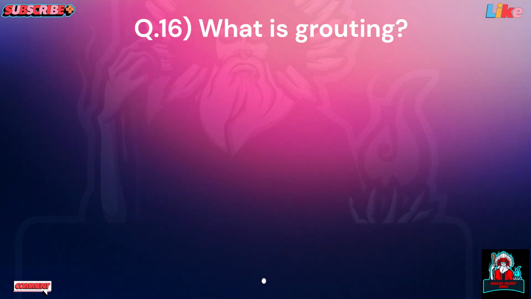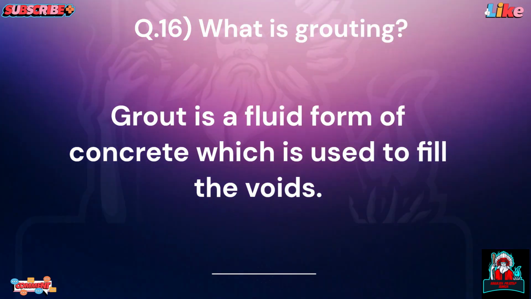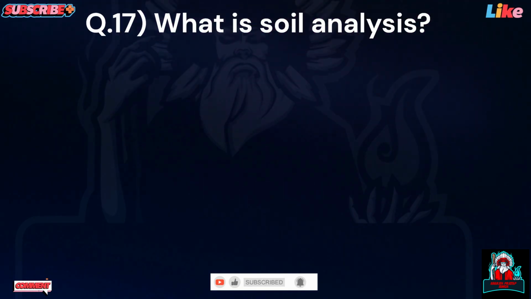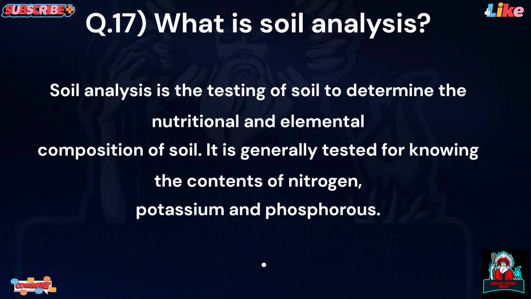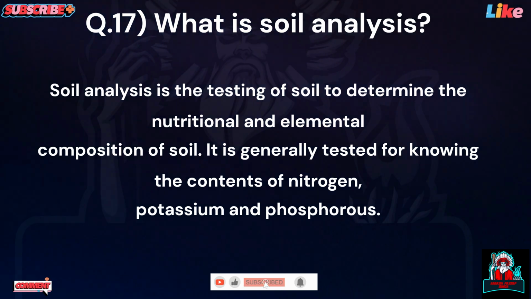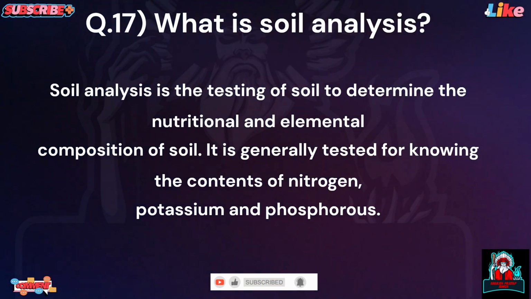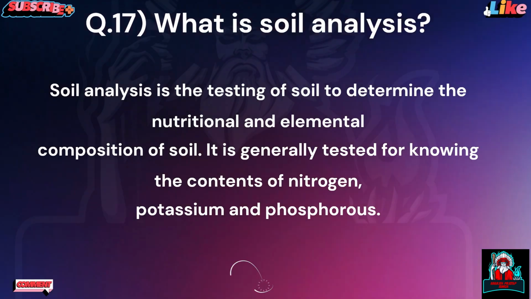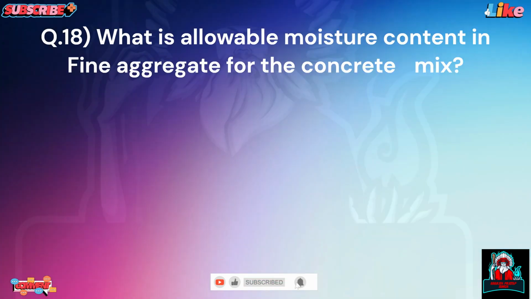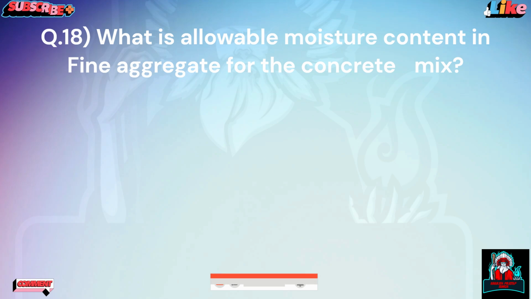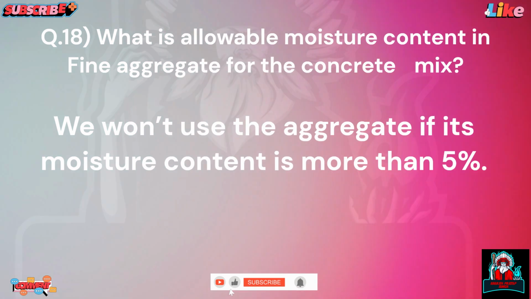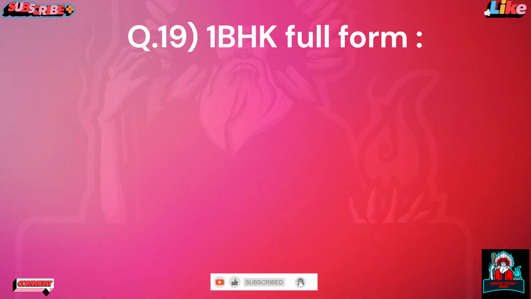Question 16. What is grouting? Grout is a fluid form of concrete which is used to fill the voids. Question 17. What is soil analysis? Soil analysis is the testing of soil to determine the nutritional and elemental composition of soil. It is generally tested for knowing the contents of nitrogen, potassium and phosphorus. Question 18. What is the allowable moisture content in fine aggregate for the concrete mix? We would not use the aggregate if its moisture content is more than 5%.